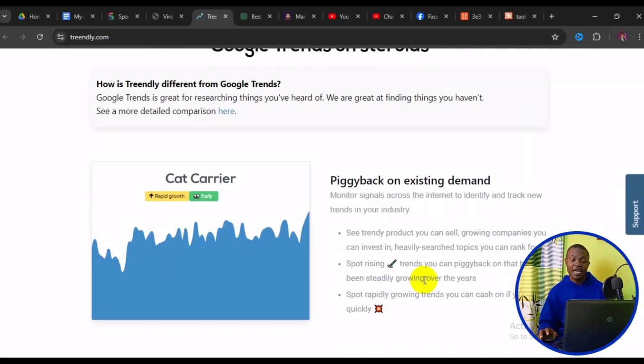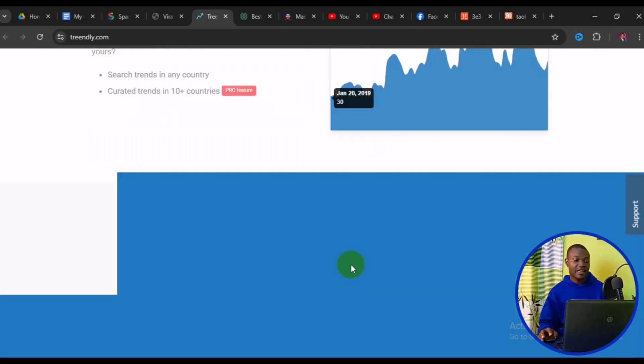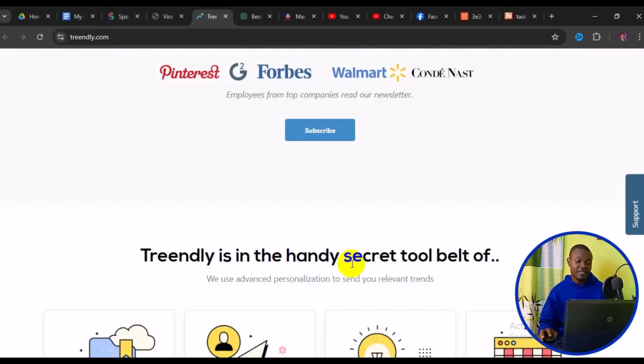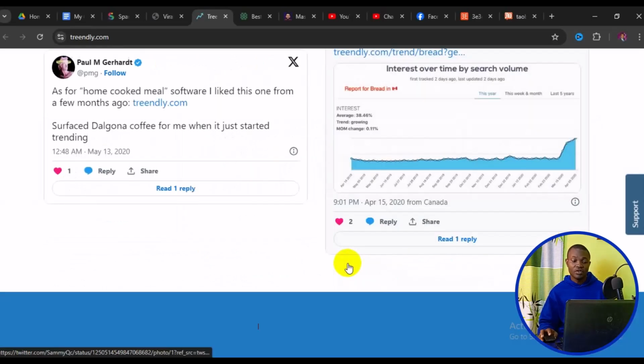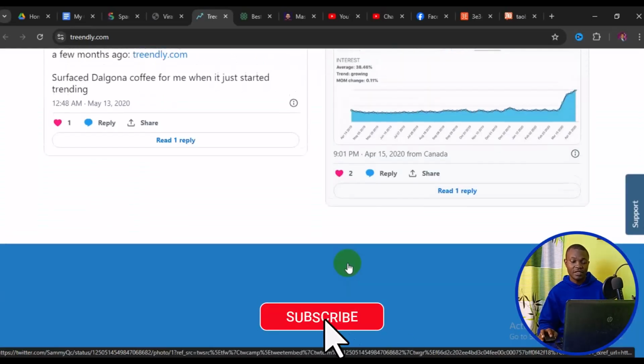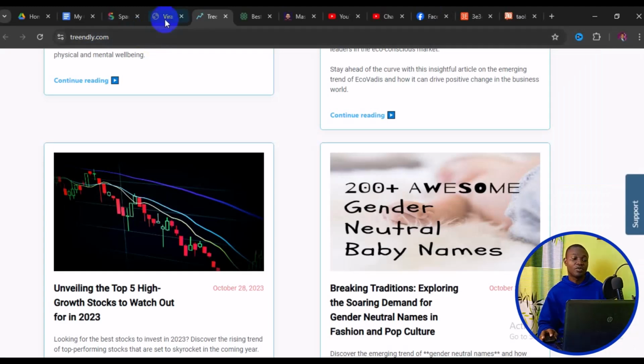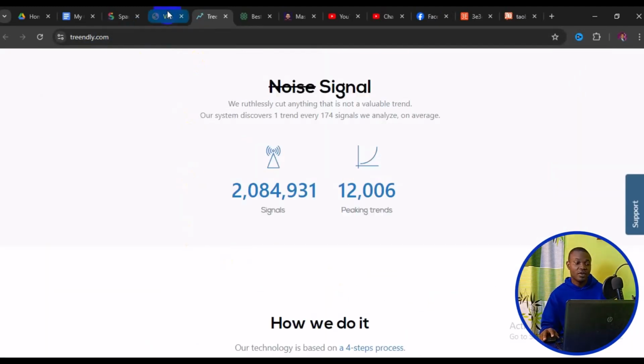So when you get to the site, create a free account and start exploring some of the tools here that you can simply use to find trending and useful topics to create your next content. It's as simple as that. So this is the third one I have for you. Let's take a look at the second one I have for you.